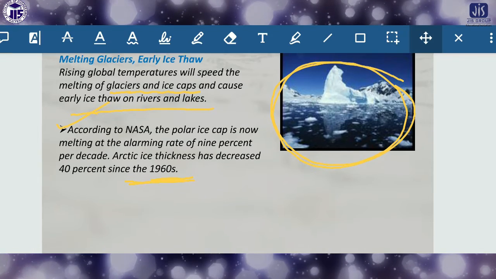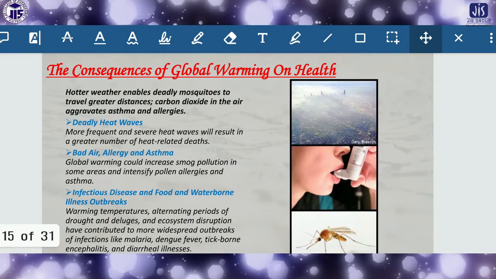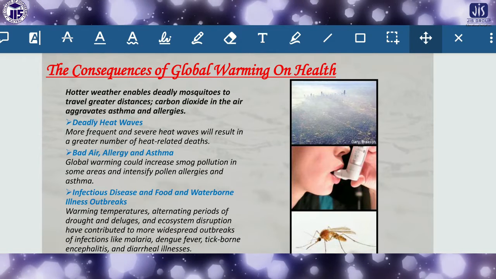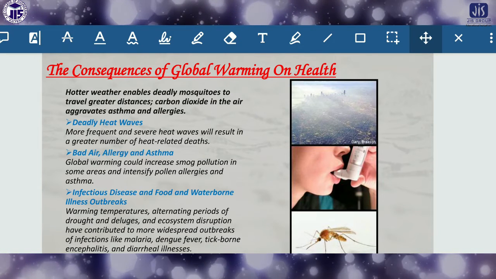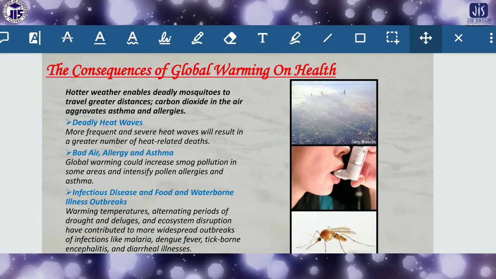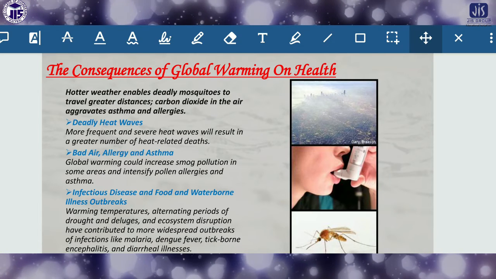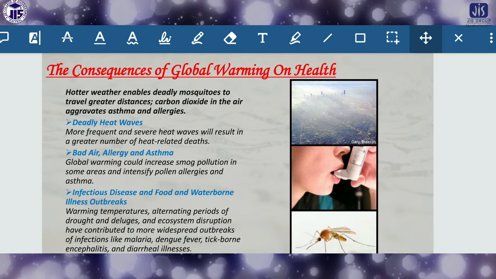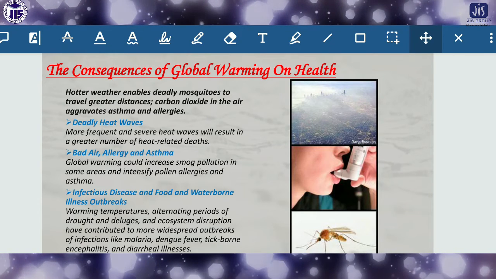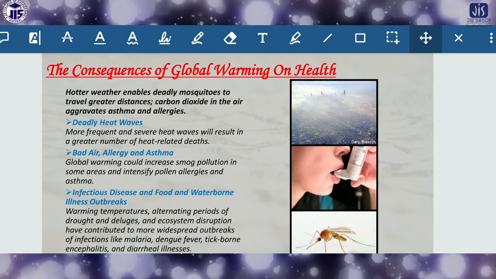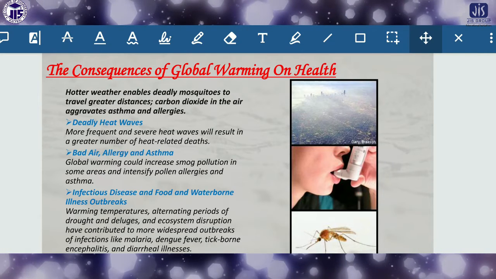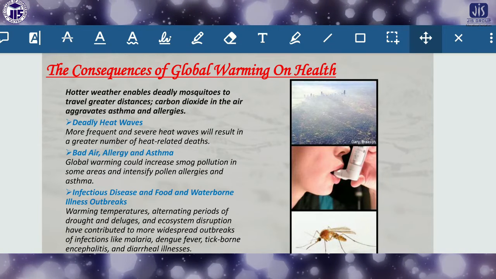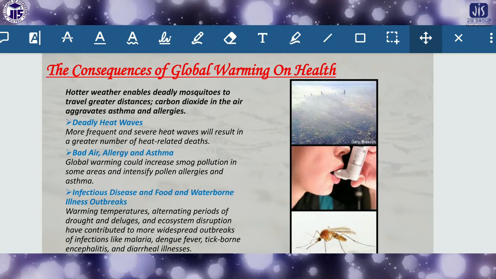Another thing is that hotter weather enables deadly mosquitoes. This is another side of the coin: not only does the increasing temperature directly affect the ice melting or glaciers melting, it also indirectly affects so many things. Okay, so many problems arise due to this increasing temperature.